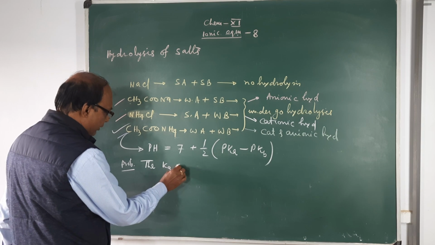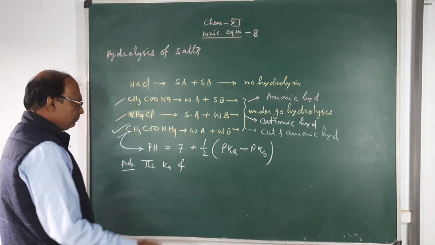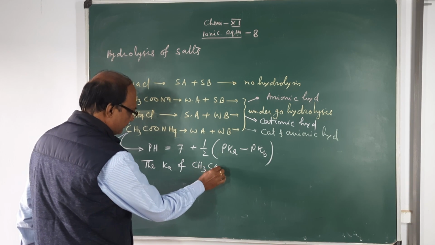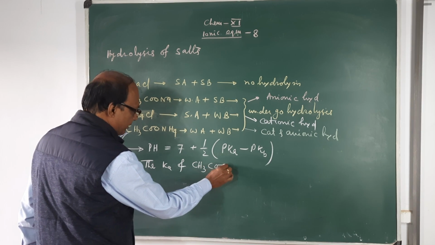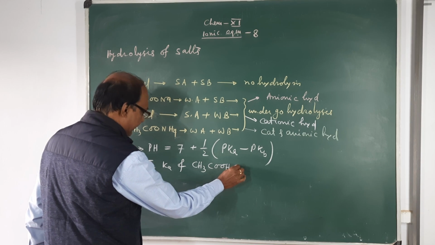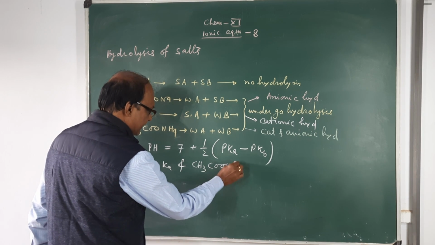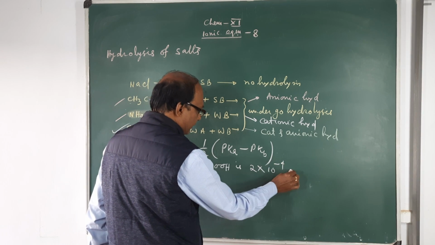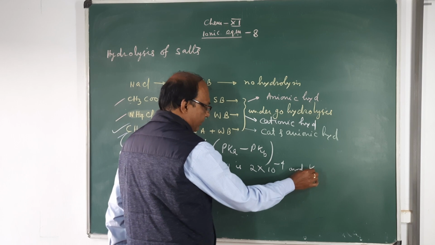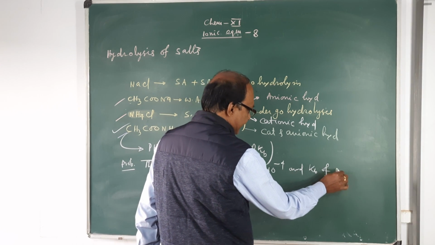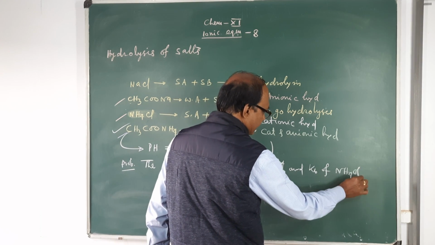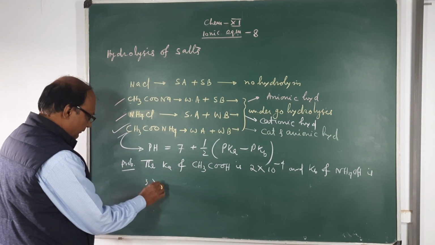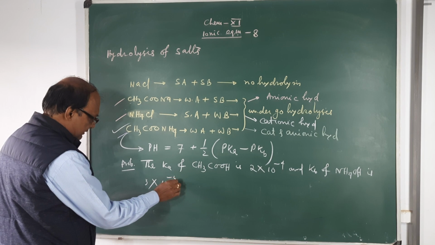The Ka of CH3COOH is 2 into 10 to the power minus 4, and the Kb of NH4OH is 3 into 10 to the power minus 5.